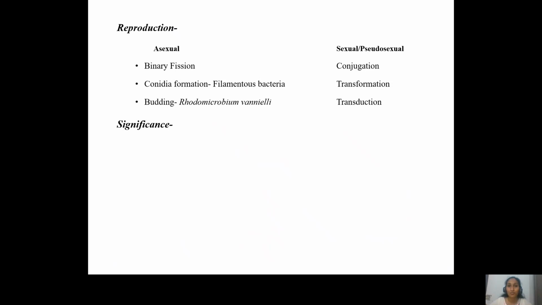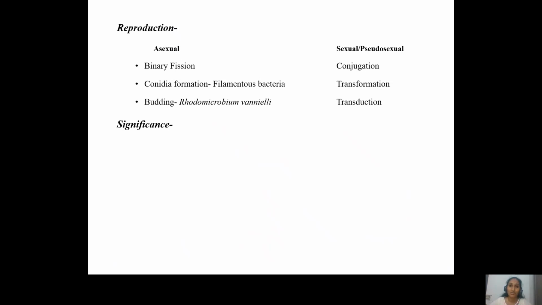And transformation is the process wherein any dead microorganism releases its genetic information, that is DNA, to the outside. Certain bacteria which are able to take up this DNA take it up, and then they integrate this external DNA into their own chromosome, and thereby they get new characteristics. That is, they transform by taking up the genetic information.